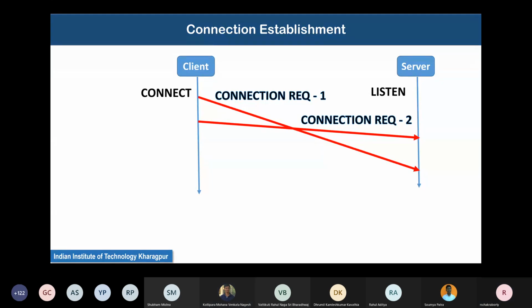Say, just giving an example, 120 seconds. If it does not get the acknowledgement back within 120 seconds, it thinks that something bad has happened. Maybe the packet has got lost and it resends the same packet.